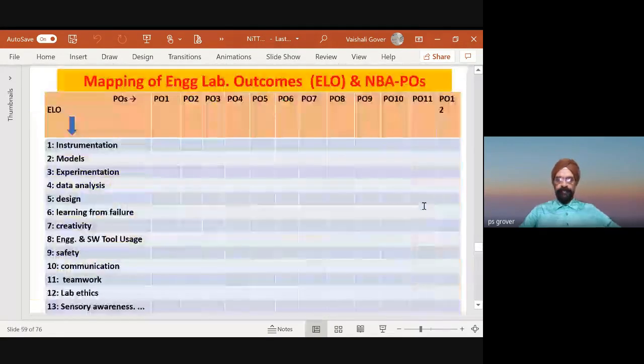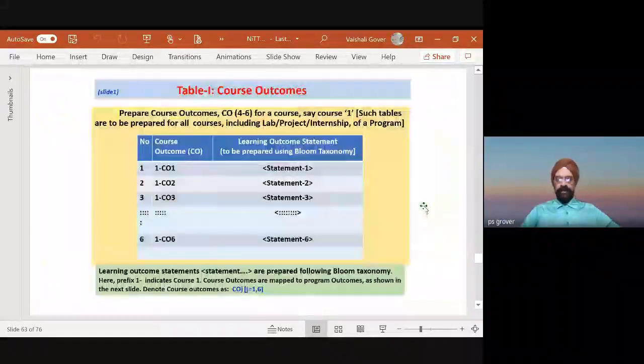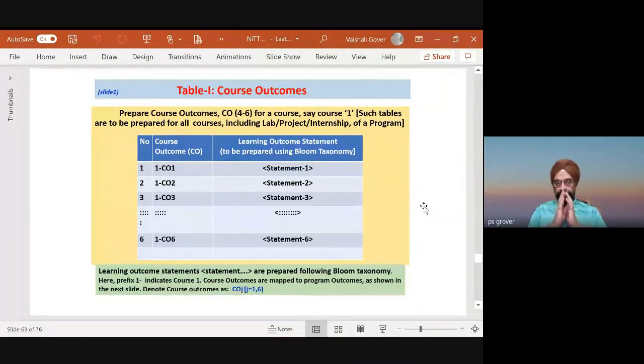Now see here. Now look at this. First of all, if you want to look for the attainments, please prepare a course outcome like this, statements. I will go slowly on this so that participant can appreciate these things. Learning outcome statements are prepared following Bloom taxonomy. आप देखिए जो हमने वहाँ डिस्कस किया था वो सारा इसमें यूज होगा. Course outcome are mapped to program outcome as shown in the next slide.